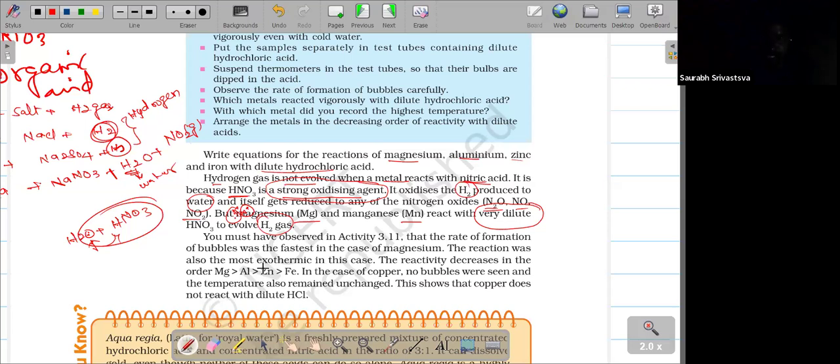Next, the reaction is exothermic. Exothermic means during the reaction you get heat energy. For example, if you dissolve sugar or glucose in water and touch the tumbler, you feel coldness, because that is an endothermic reaction: it absorbs heat energy from the surroundings.